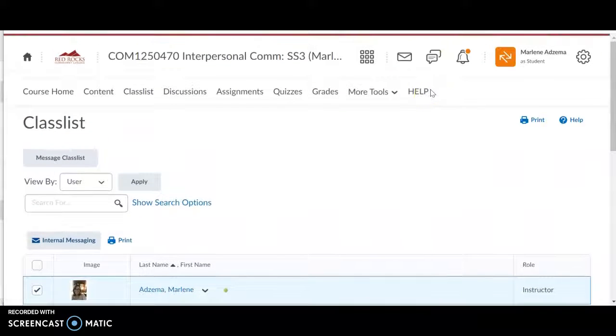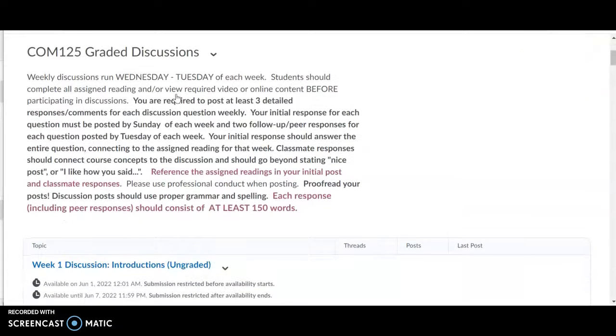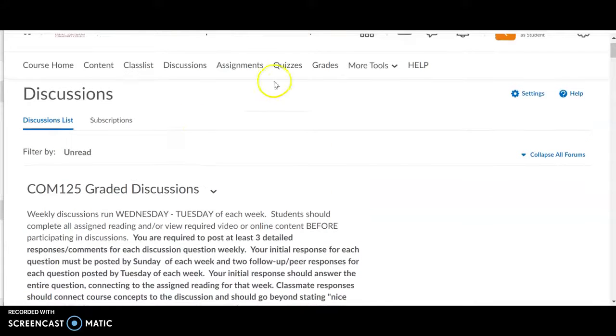So if you send me a message and I reply to you, you'll see it pop up here. So you'll see a little alert. You can click there and you'll see the message. I'll also use that if I'm sending out any general messages for the class. Here's a list of the discussion questions. These are also linked in each weekly module. Again, you can see information here about how we run discussions and the course week, Wednesday to Tuesday. Your initial response for each question is due by Sunday of the course week, and then 2 peer responses by Tuesday.